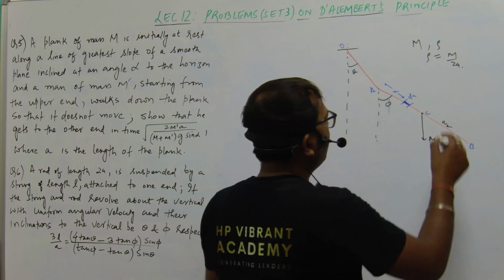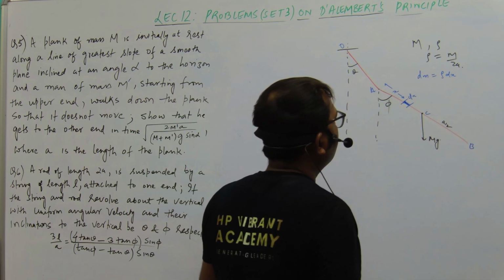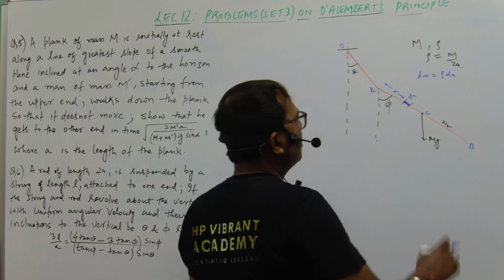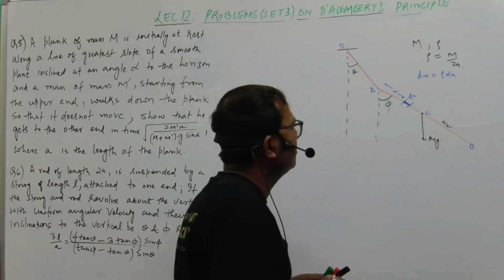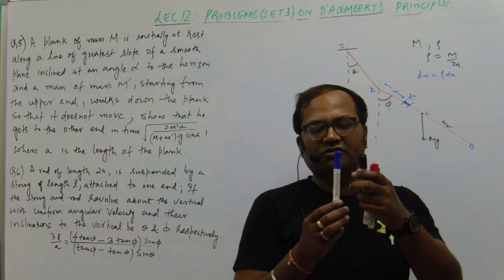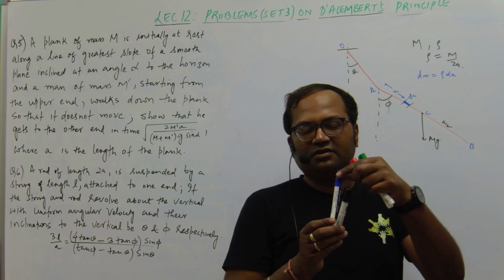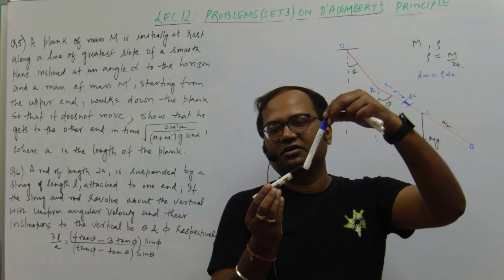So the elemental mass dm will be rho times dx. This whole system is rotating about the vertical axis. This is our string and this is our rod.